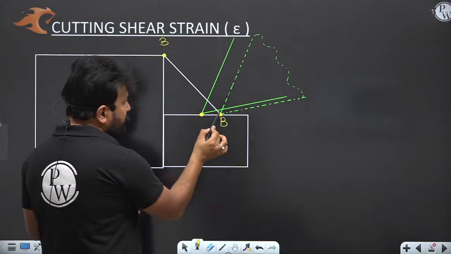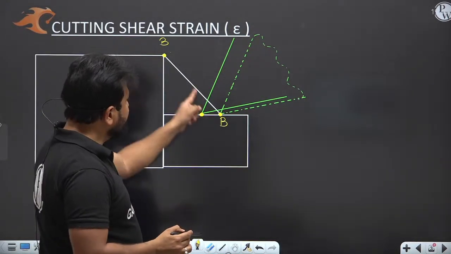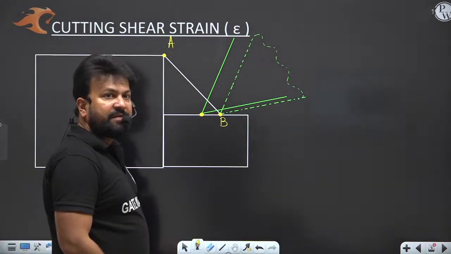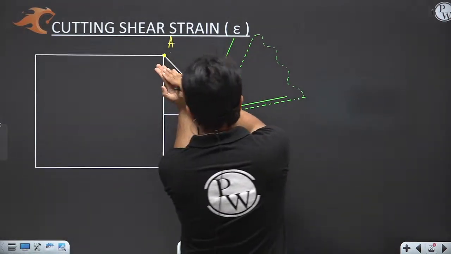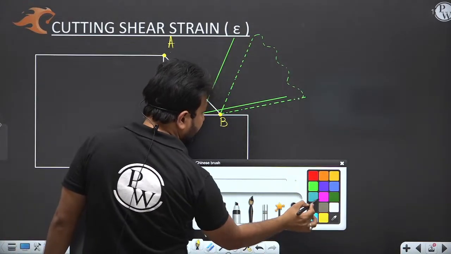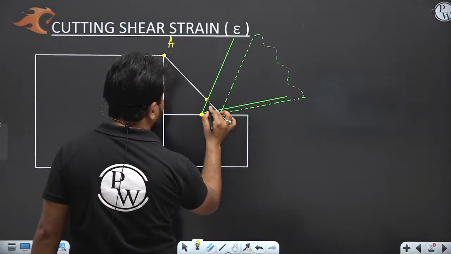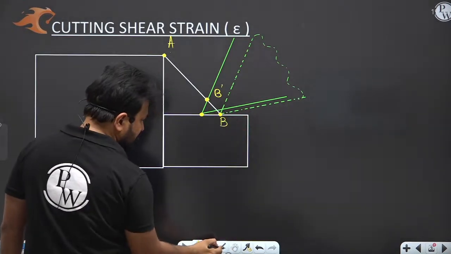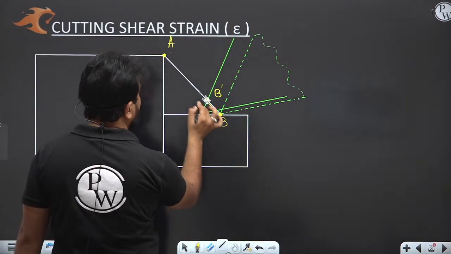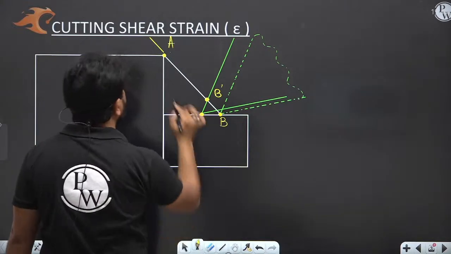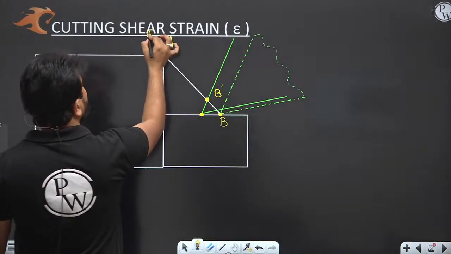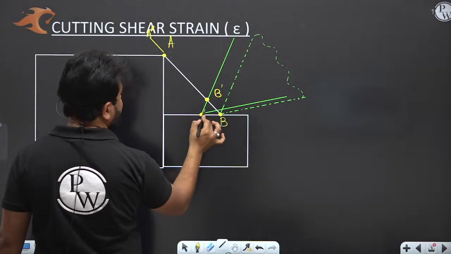When the tool moves from B to this, this is A. The chip will deform in the shear plane like that. So the B point will go here, that is B dash, right? And in an equal amount, this deformation will happen here. The A will go here, that is A dash, yes or no?